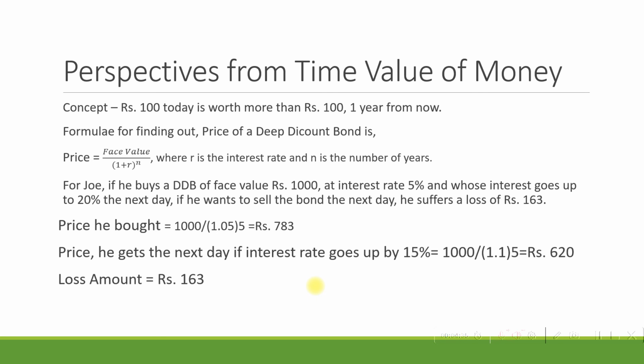So the more the company does not do well, what happens is that the interest rate of this deep discount bond comes down, which means the holder of the bond can expect a discount when he sells the deep discount bond. It works the other way. Whenever the company does not do well, the interest rate comes down, which would mean the price of the deep discount bond goes up.